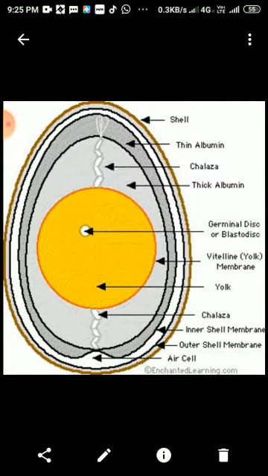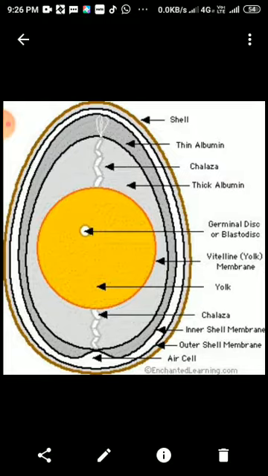Now we come to the study of the egg. Now we'll start from the inside of the egg. Inside the egg you can see the germinal disc. This germinal disc converts into the germinal blastoderm when the egg is fertile. The yellow color you are seeing is the yolk. This yolk is bound with the chalaza. This chalaza holds the yolk in place inside the intact or liquid egg.